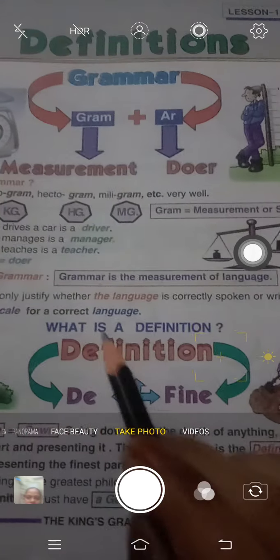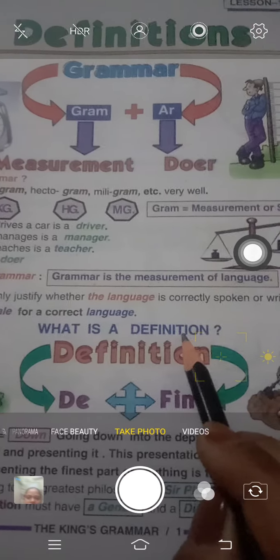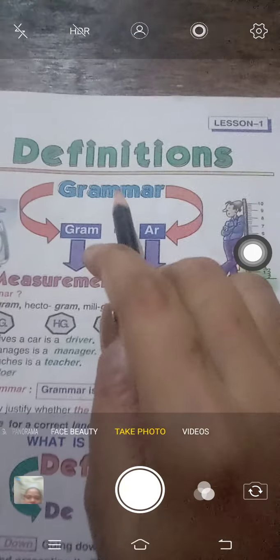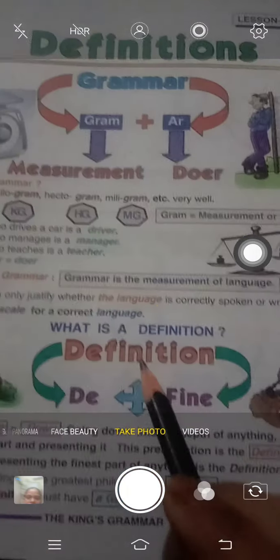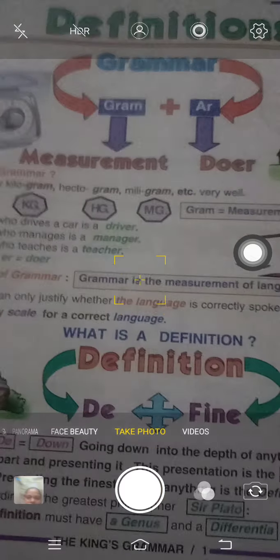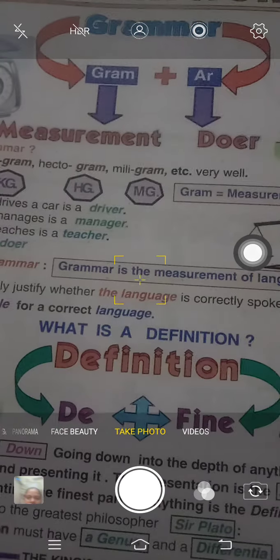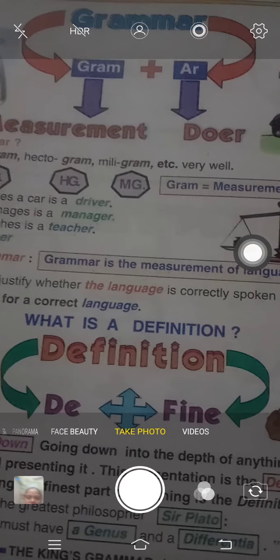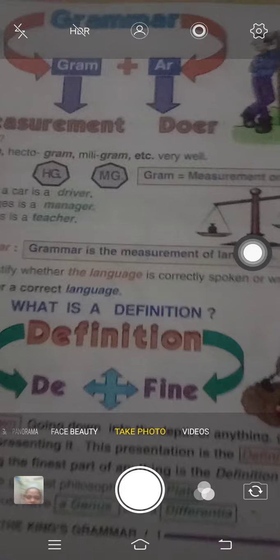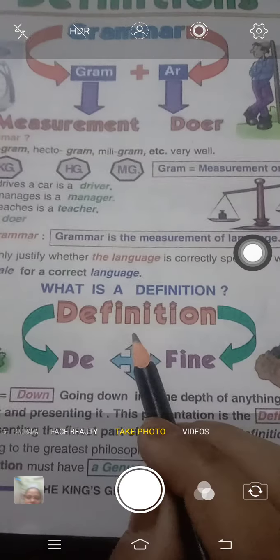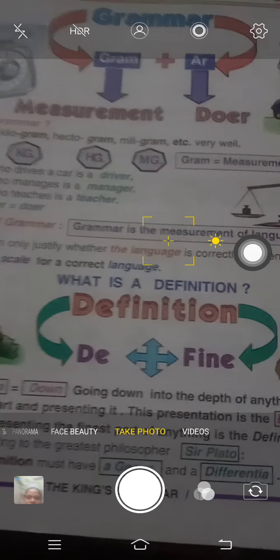Now we will talk about what the definition is. Because whenever we start studying grammar, first of all we study definitions. Definitions of all the parts of speech, definitions of articles, definitions of figures of speech and all, etc. We learn definitions in other subjects also.